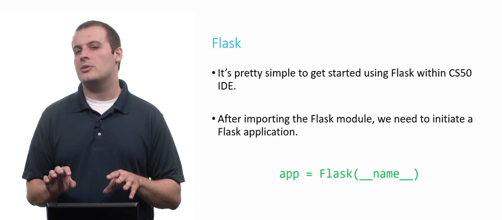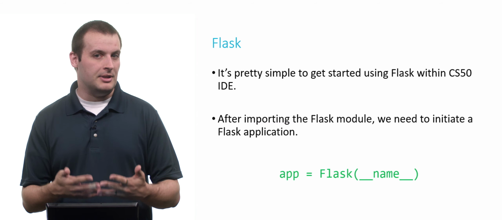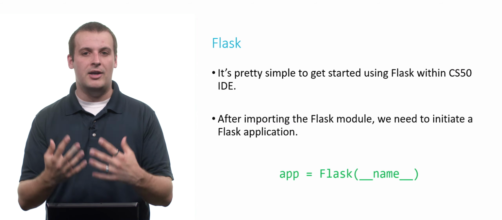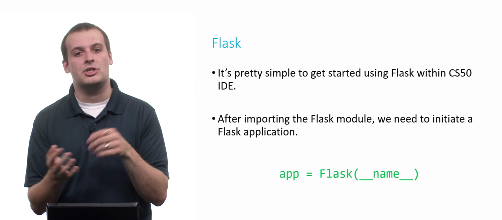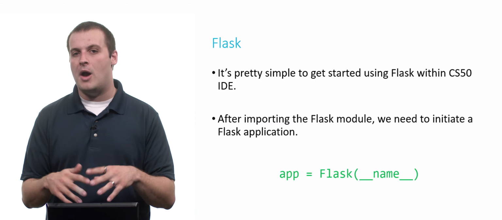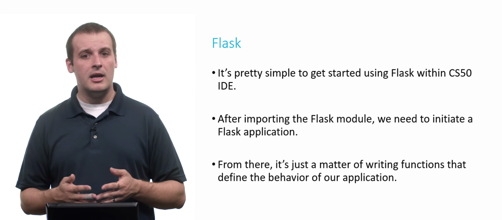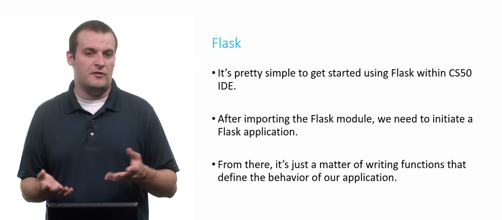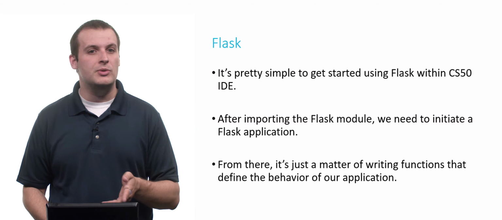Underscore, underscore, name, underscore, underscore is just the name of the file. So basically, this is creating a Flask application based on whatever file this line of code appears in, which again is always going to be generally application.py. So it's basically creating an app, a Flask application, from the application.py file. And then from there, we just have to write functions, which we're familiar with doing in Python, to define the behavior of our application when we do different things.